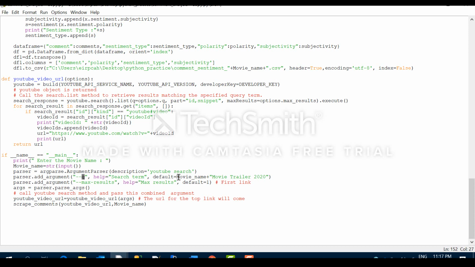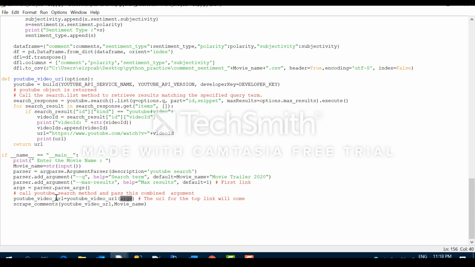The movie name I am giving here, and then max results I am giving 1 because I want to take the comments of one particular search result only, one particular link only. Then this compound argument from argparse, I am passing here in the YouTube video URL method. All these things I have explained in a very detailed manner in my previous video. If you have not watched that video, please go and watch that video, then you will understand the entire method.